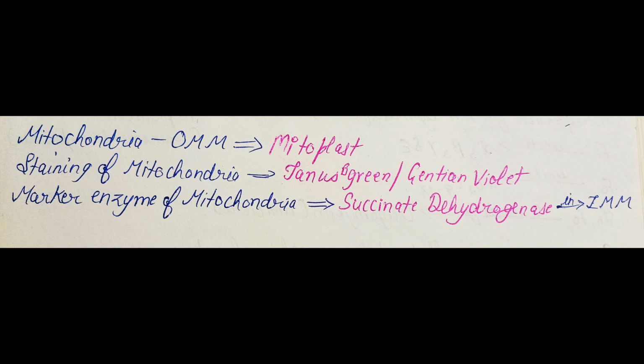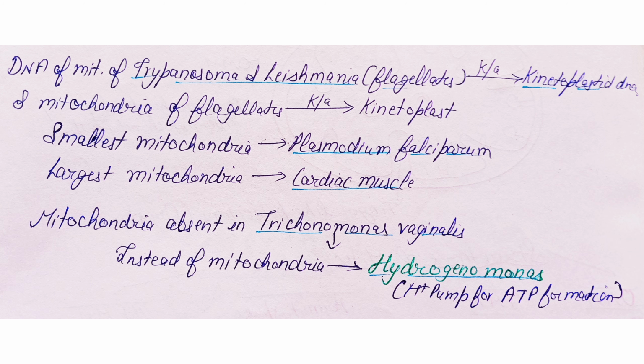It is present in the inner mitochondrial membrane. Mitochondria in flagellates is known as kinetoplast and the mitochondrial DNA is called kinetoplastic DNA. Smallest mitochondria is seen in Plasmodium falciparum. The largest mitochondria are in the cardiac muscles because cardiac muscle has to do the work continuously.